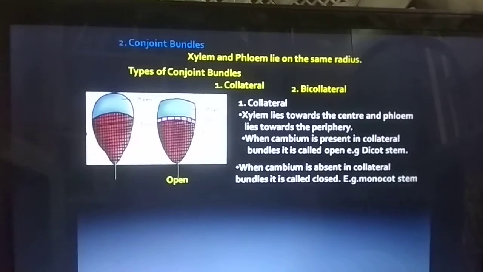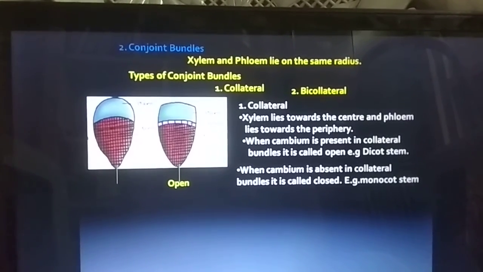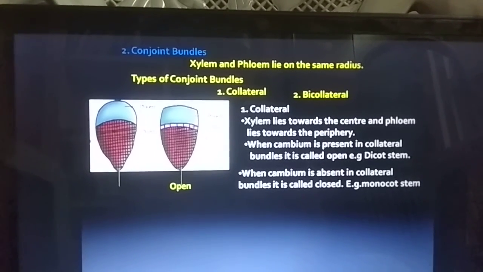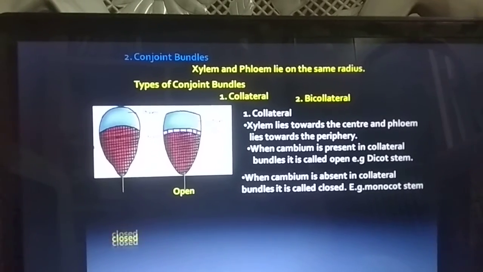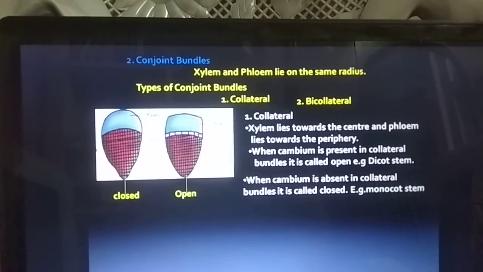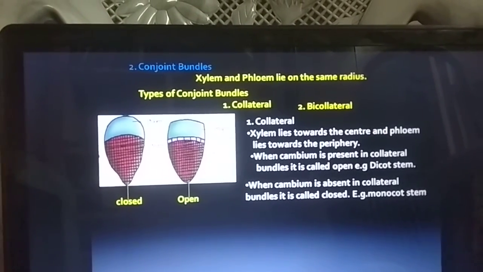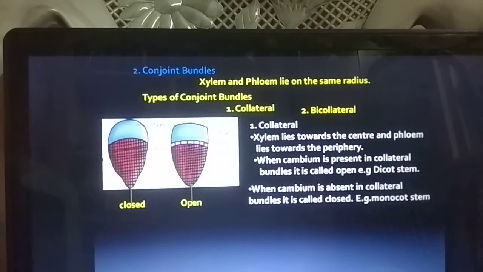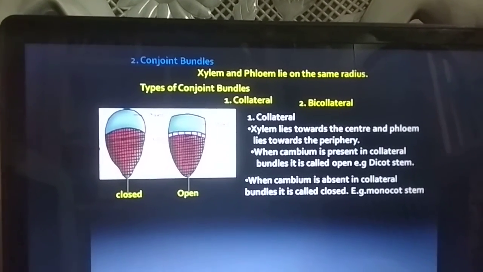Next, when the cambium is absent in a collateral bundle, it is called closed collateral bundle. Example, monocot stem. In this diagram, closed collateral bundle. Open collateral bundle, example, dicot stem. Closed collateral bundle, example, monocot stem.